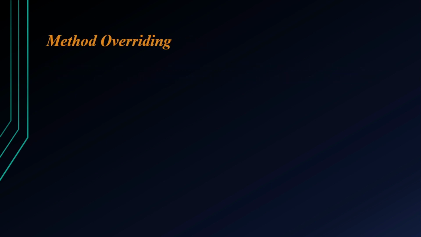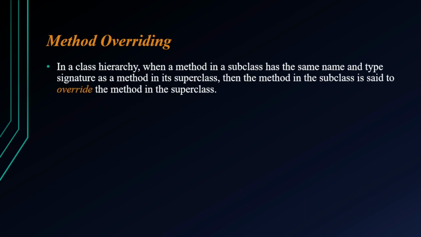So what is method overriding? In the class hierarchy, when a method in a subclass has the same name and types as a method in its superclass, then the method in the subclass is said to override the method in the superclass. When we have a class hierarchy that can have more than one class, the method which we declare in the superclass and the method that we declare in the subclass, both have the same name and types, then the method in the subclass overrides the method in the superclass.